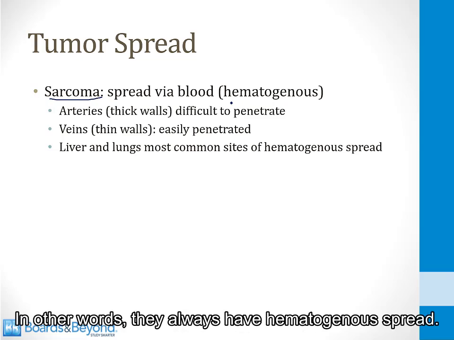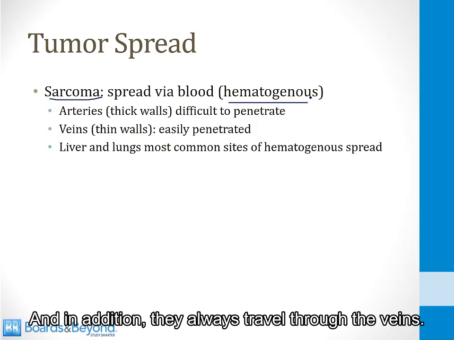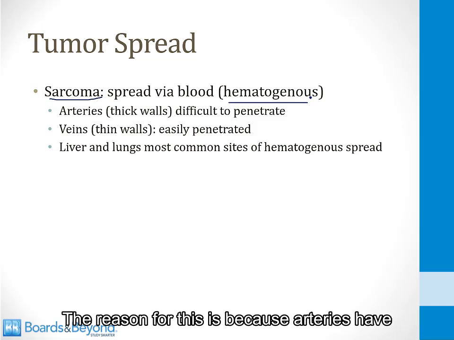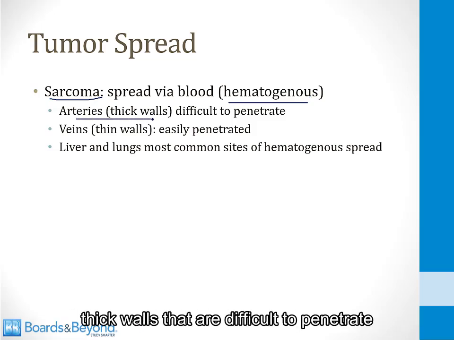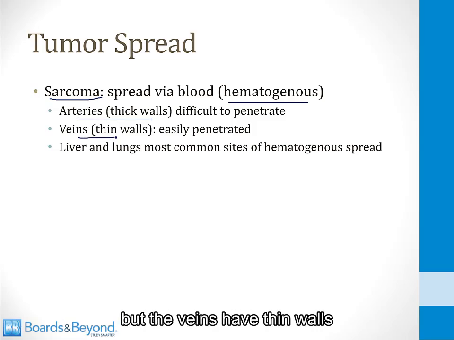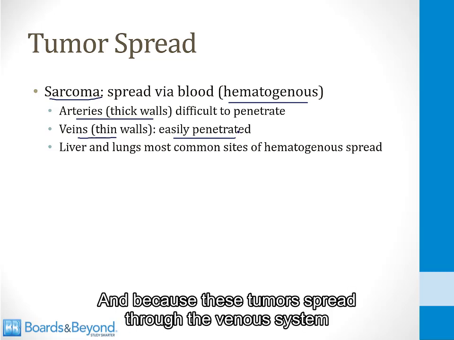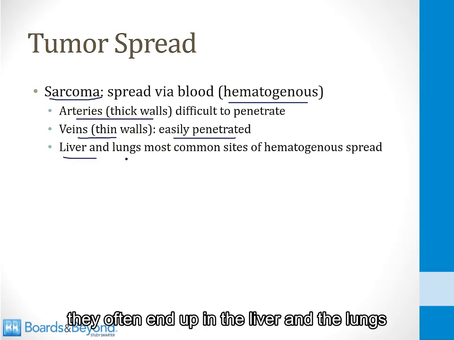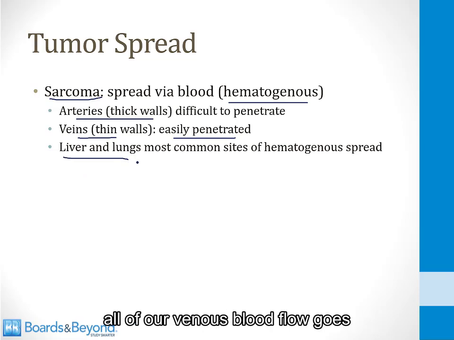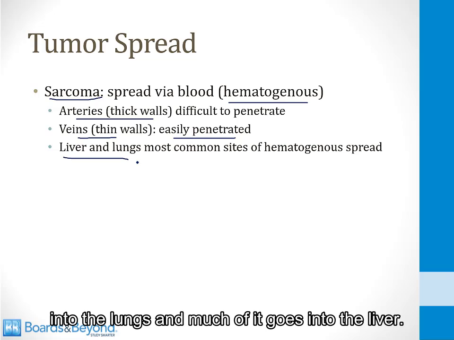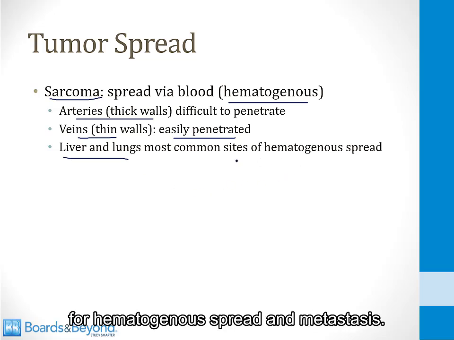In other words, they always have hematogenous spread. And in addition, they always travel through the veins. The reason for this is because arteries have thick walls that are difficult to penetrate, but the veins have thin walls and therefore they are easily penetrated. And because these tumors spread through the venous system, they often end up in the liver and the lungs. All of our venous blood flow goes into the lungs and much of it goes into the liver, so these are common locations for hematogenous spread and metastases.